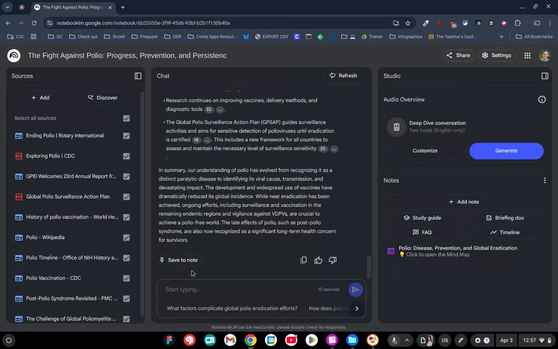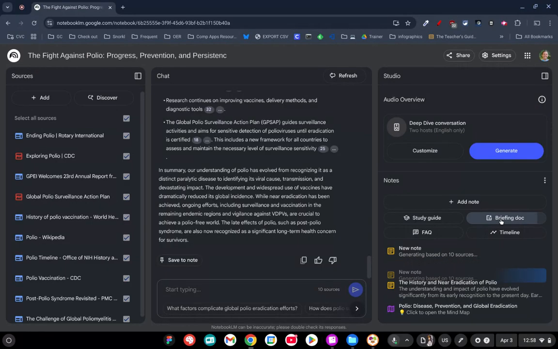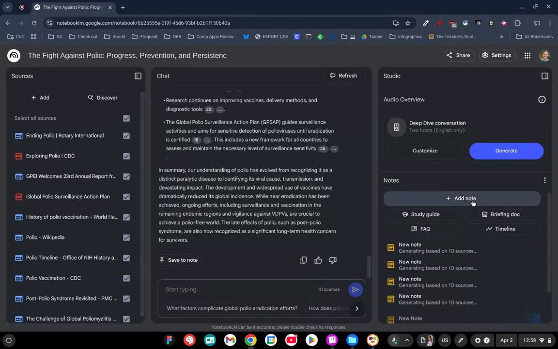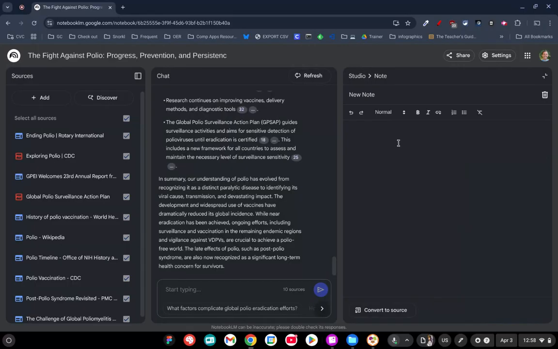It's pretty detailed right there, and I could save this as a note so that I can access that later or share that with students. And I could continue asking my own questions right here, but I'm just going to stop with that one note right there. Some other things that you could do are you can create some of these things, such as a study guide, a briefing doc, a frequently asked question, or a timeline, and it's going to generate these based on these sources right here. I could also add my own note to here.